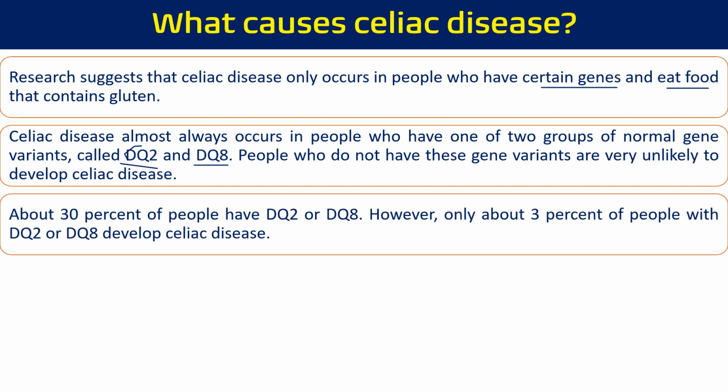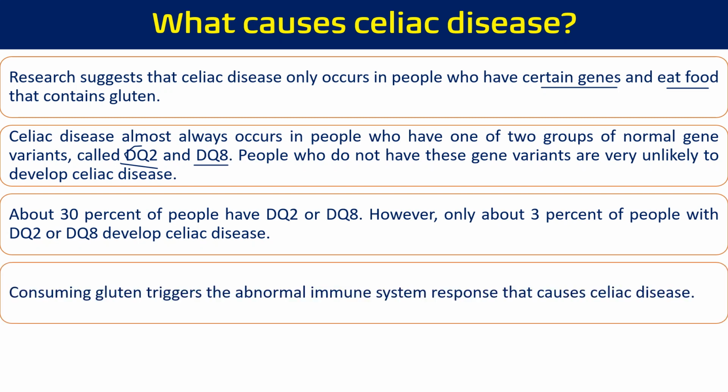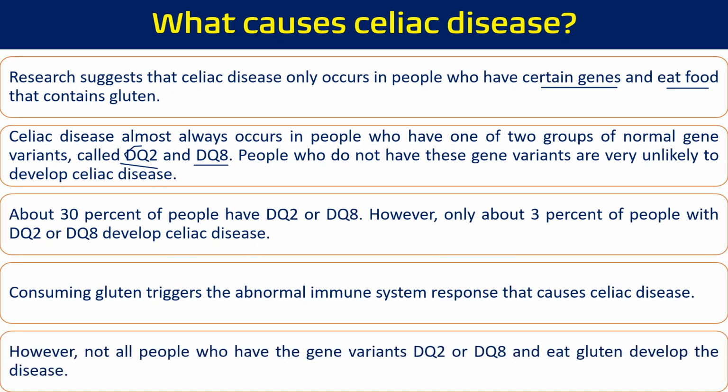Roughly 30% of people having DQ2 or DQ8 are going to get celiac disease. Only 3% of people with DQ2 or DQ8 develop celiac disease. So, consuming gluten triggers the abnormal immune system response and ultimately causes celiac disease. However, not all people who have these gene variants and eat gluten develop the disease.